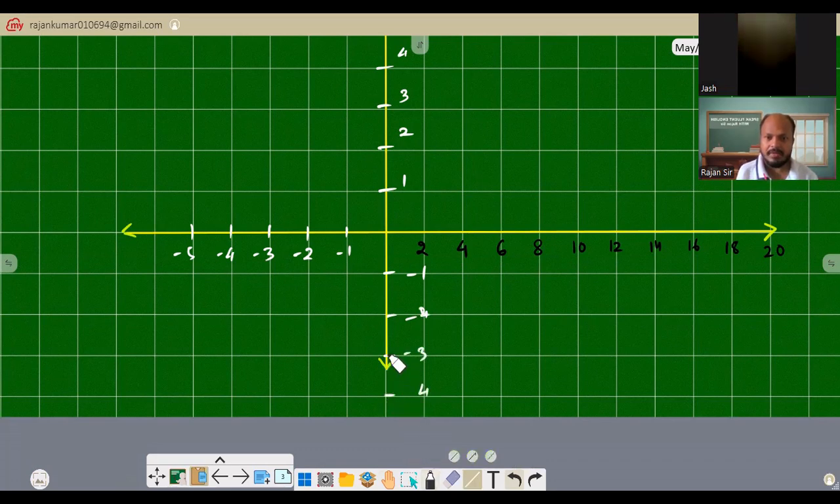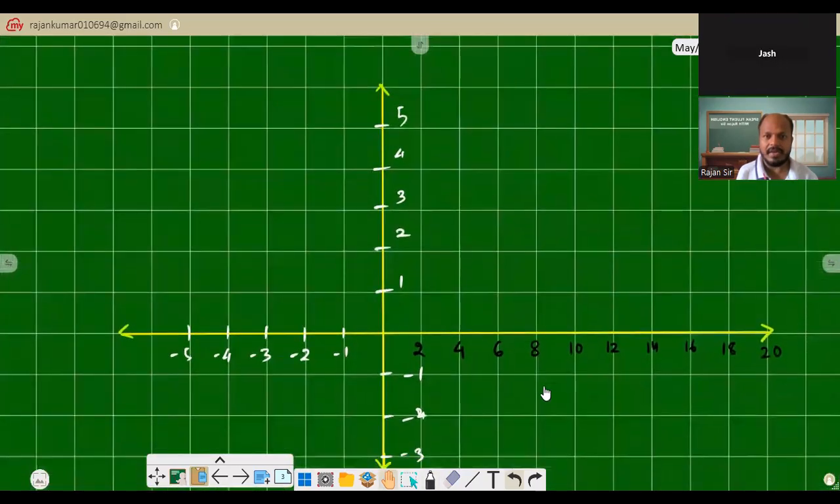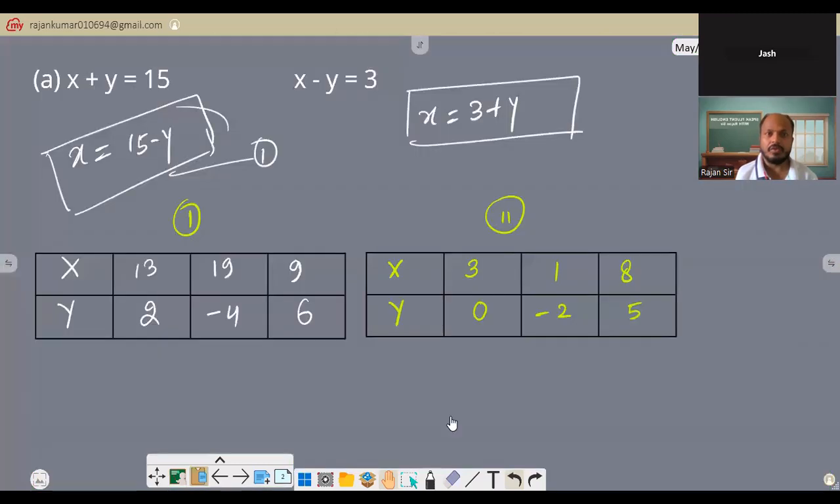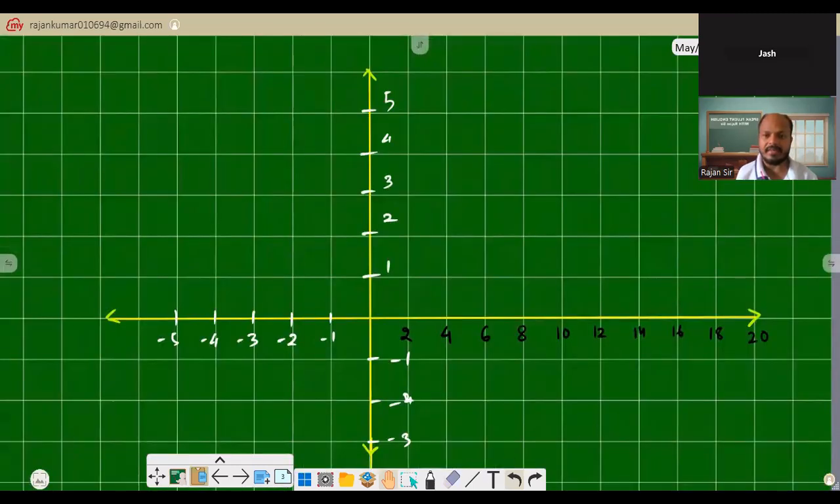Okay. Let me just draw this line. Fine. Okay. Now I have all the values of the graph. Now let's jump on equation 1. So you can take one coordinate: x is 13, y is 2. Where is x 13? x is 13 in between this, and y is 2. So you can put it here, just in between. This is the one coordinate.